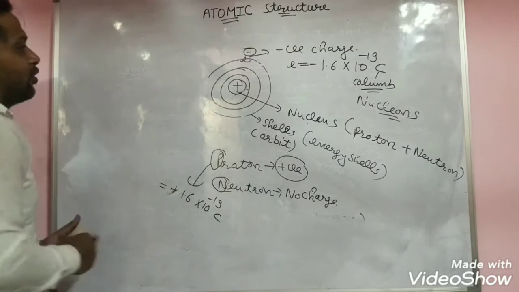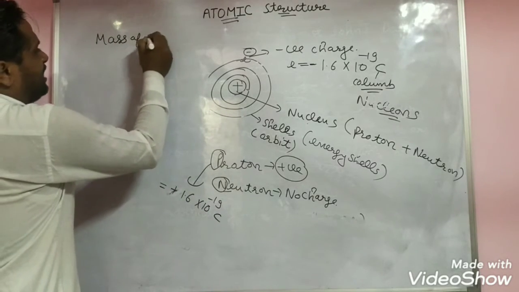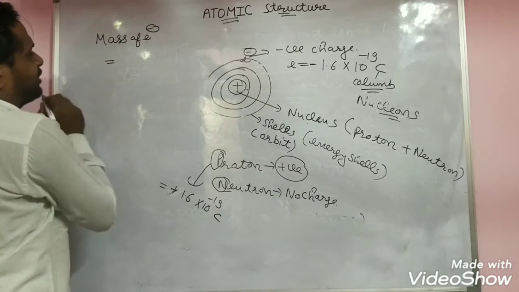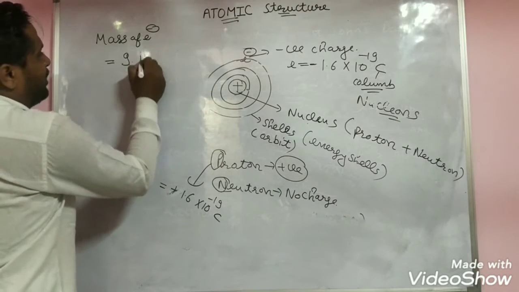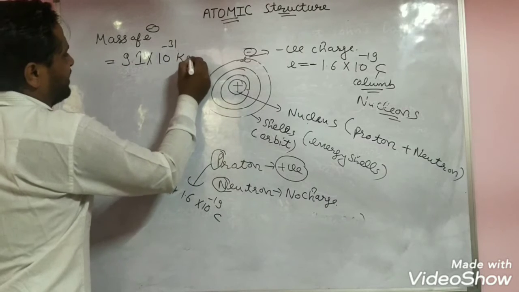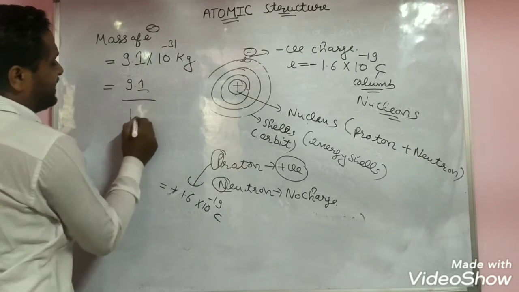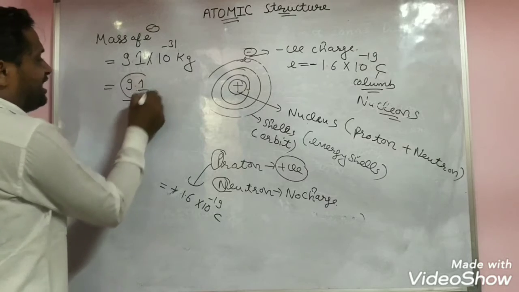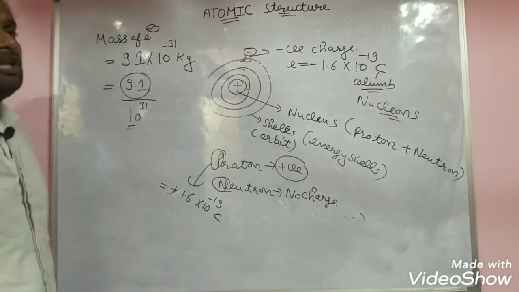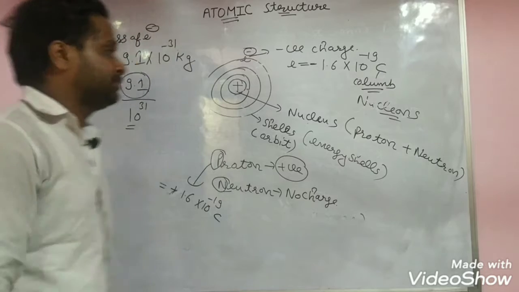So now we try to see what is the mass of the electron. Yes, the mass of the electron is 9.1 into 10 raised to the power minus 31 kg. Minus 31 means you take the decimal point 31 places down, so the value is very, very small, negligible.